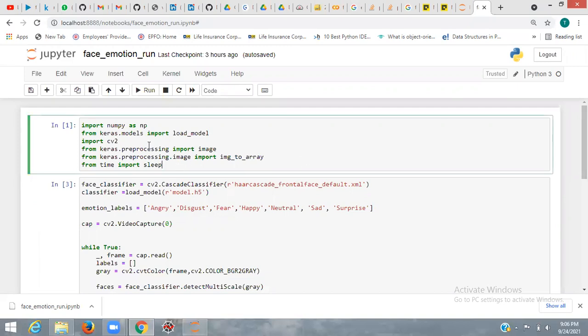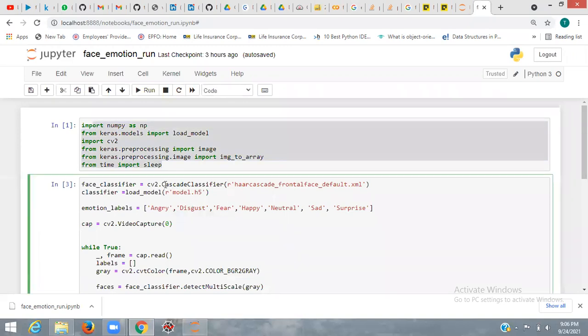Here I have also imported the libraries, and I am using the Haar Cascade frontal face default classifier. This is an XML file which is used for face detection projects. It is a cascade classifier. So if there are multiple faces, it will also be able to detect the emotion.